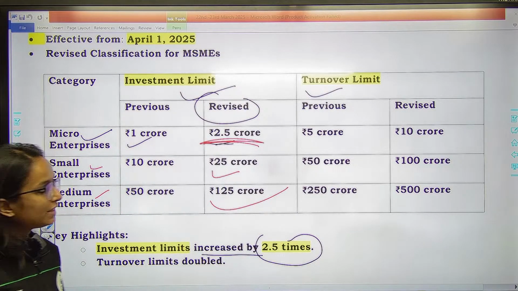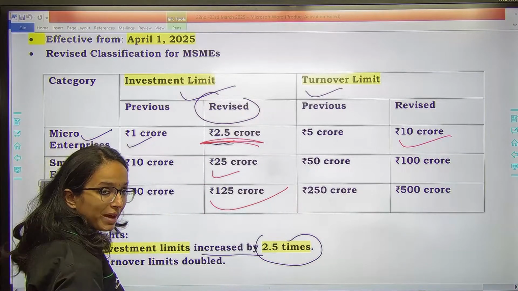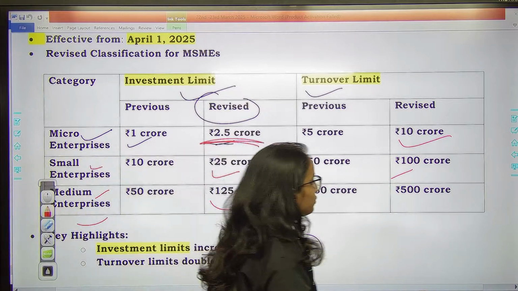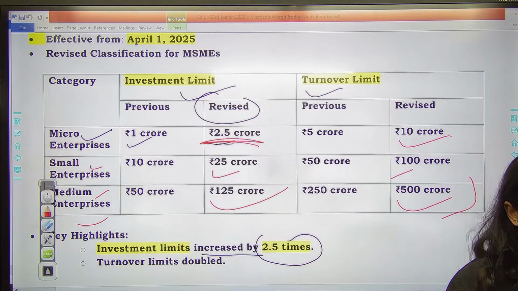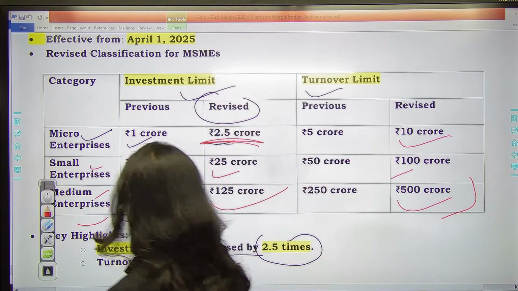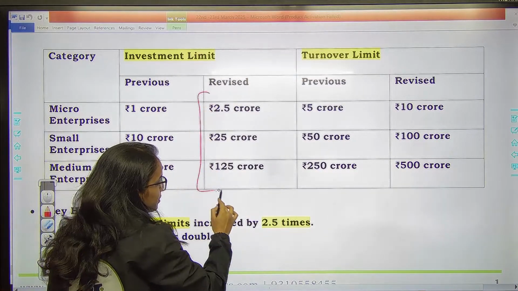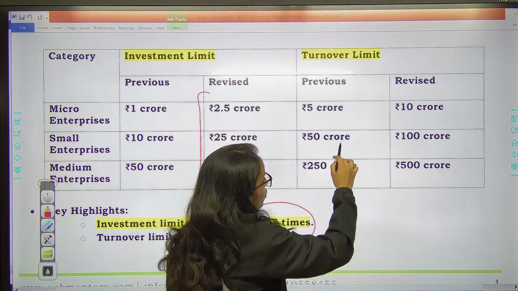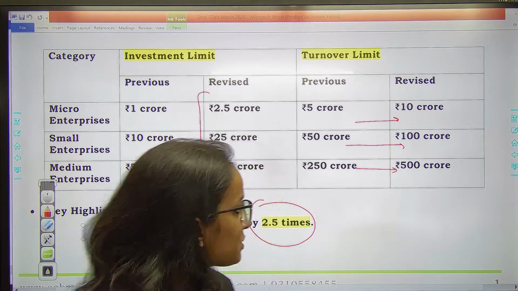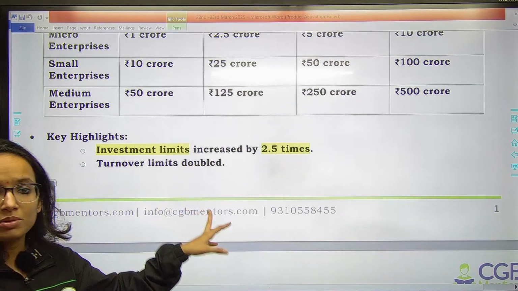Okay. And if you look at the turnover limit, for micro it is 10 crores. For small, it is 100 crores. And for medium enterprises, it is 500 crores. So these are the revised criteria for investment and turnover limits of MSMEs. They will be classified as per this. If you look at the figures, investment limits have been increased 2.5 times and the turnover limit has just been doubled. Please remember everyone, this is going to be very important for the examination.